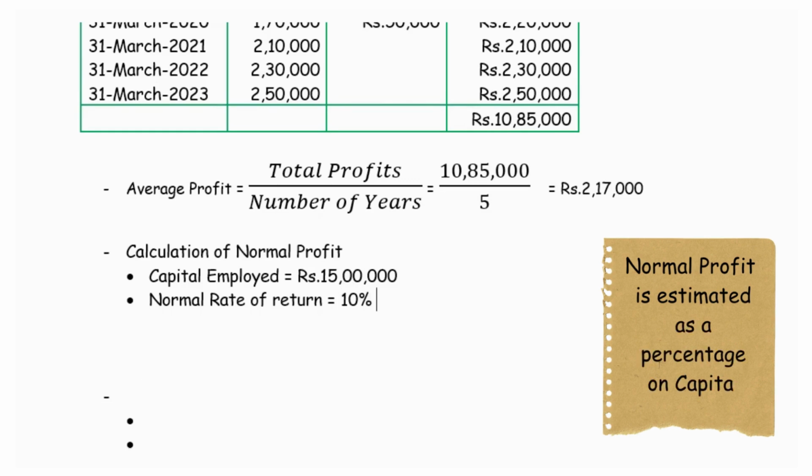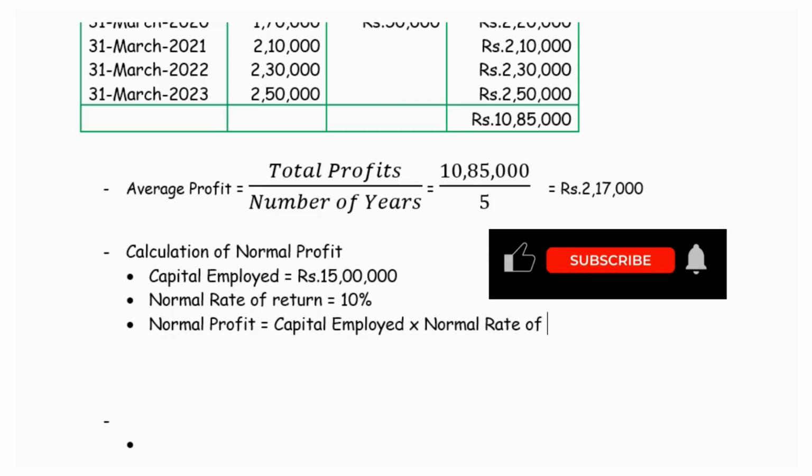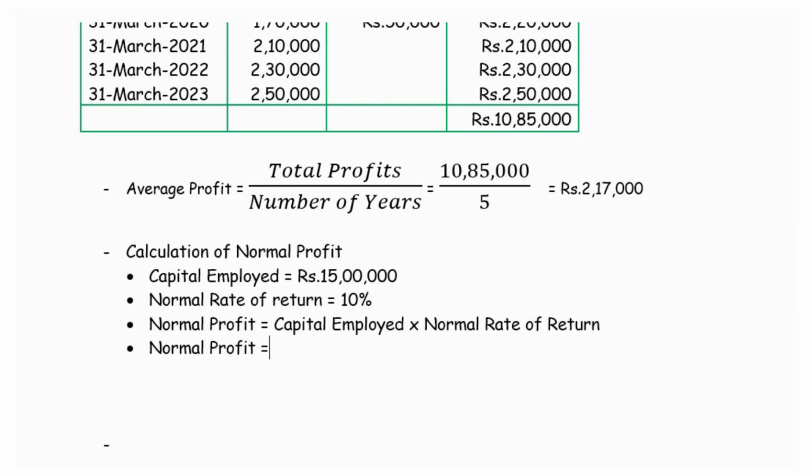The normal profit is the expectation of the firm for what they will earn from the business. It is calculated as a percentage on the capital employed. So normal profit is capital employed into normal rate of return. That is, normal profit is rupees 15 lakhs into 10%, which is equal to rupees 1,50,000.